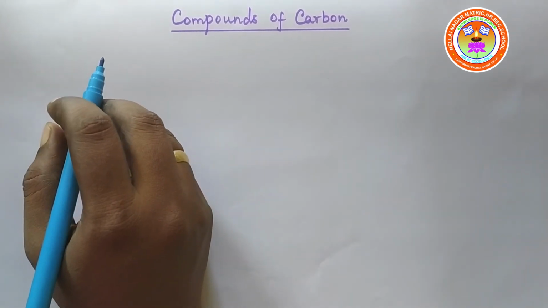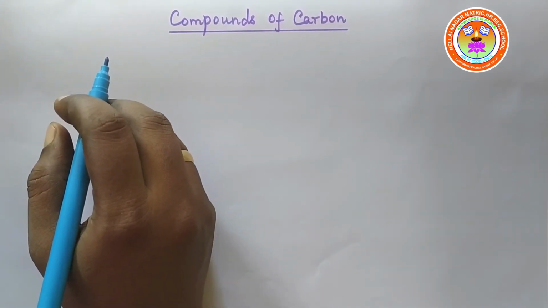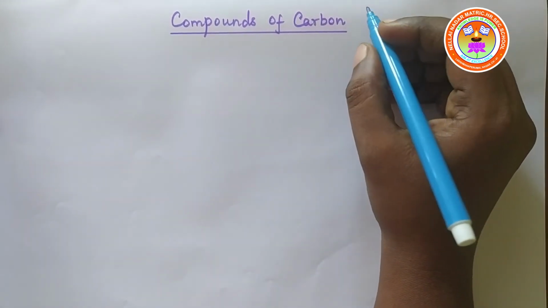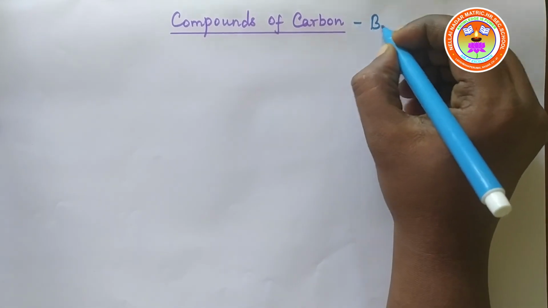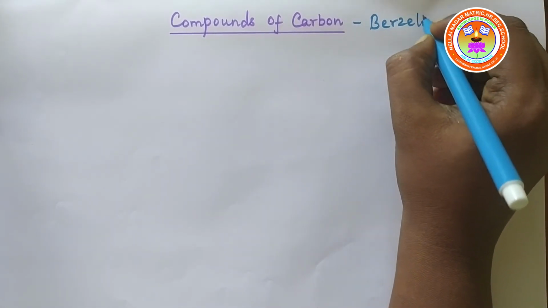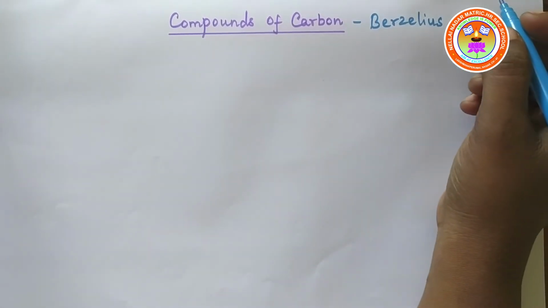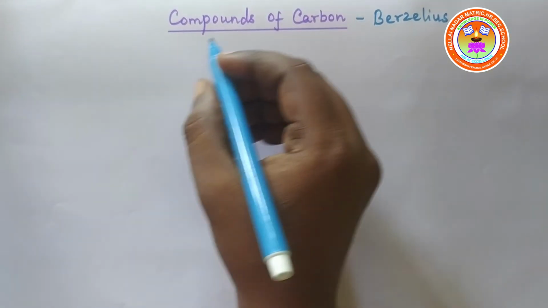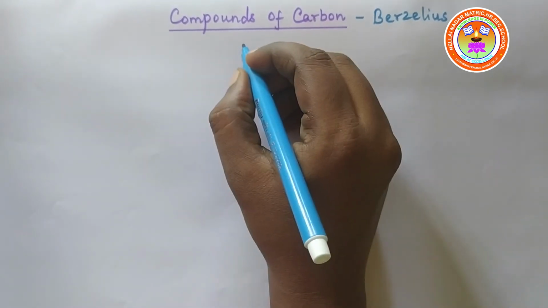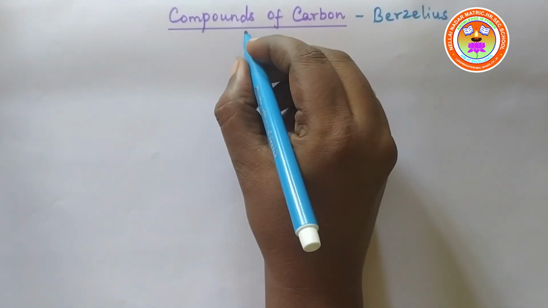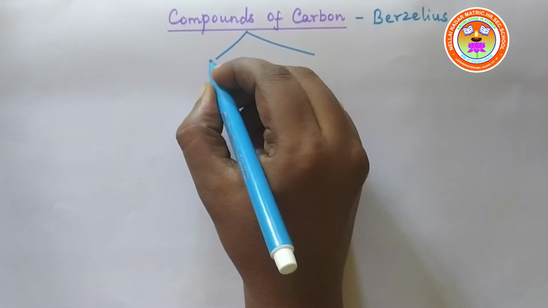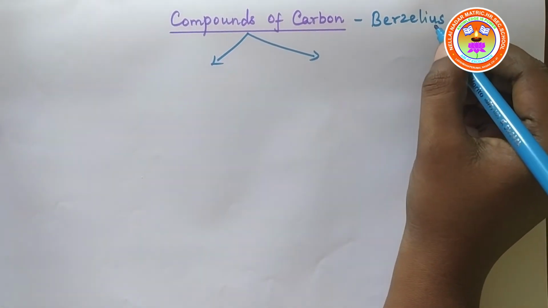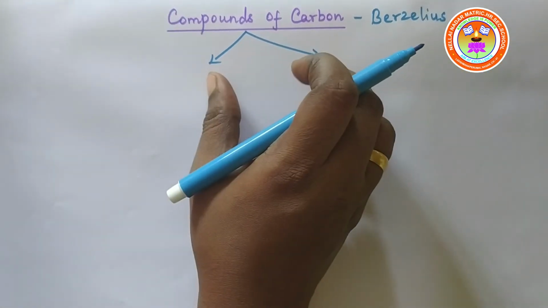We are going to learn the compounds of carbon. It was first told to us by the scientist Berzelius. According to Berzelius, there are two kinds of compounds of carbon. They are organic carbon compounds and inorganic carbon compounds. Berzelius classified the compounds of carbon into two types.